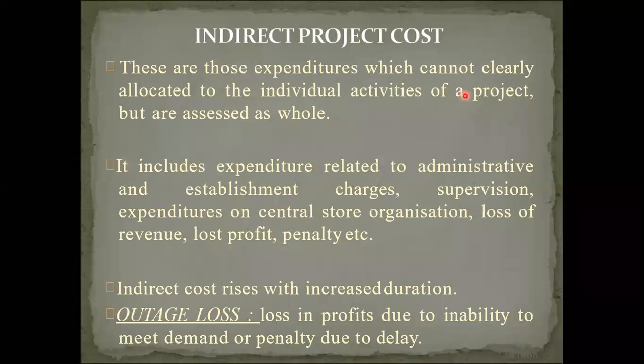Most of the time in the city, according to the carpet area or the FSI, we have to build our house. If we change that FSI rule on our own side, we have to pay a penalty to the government. So those things come into indirect cost.